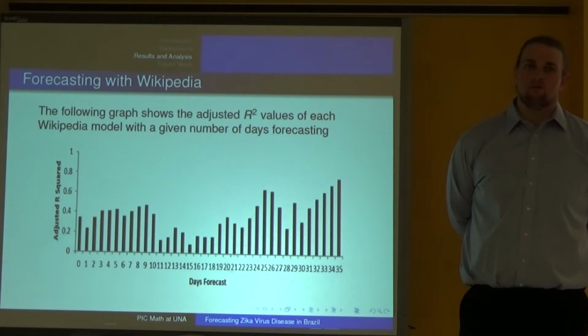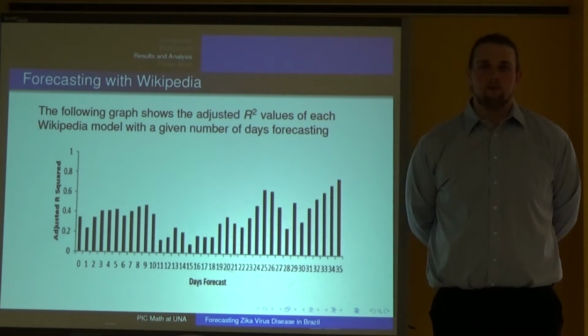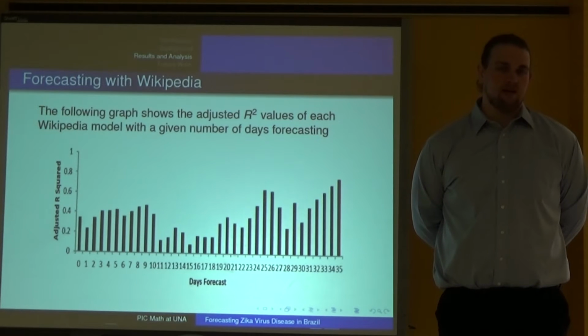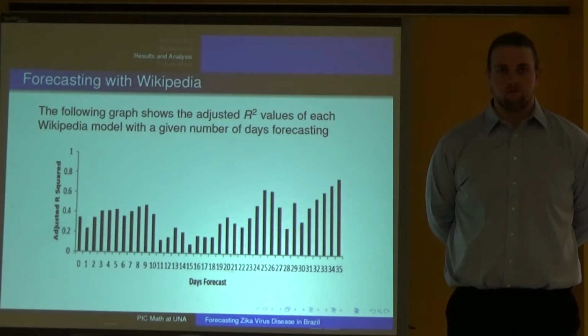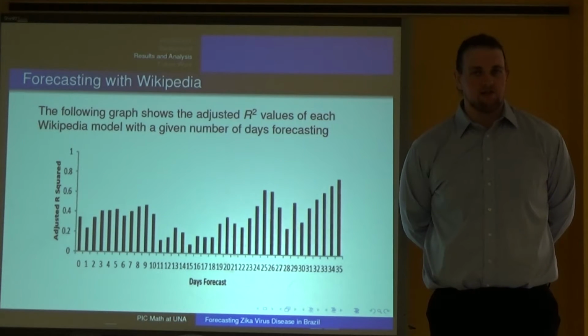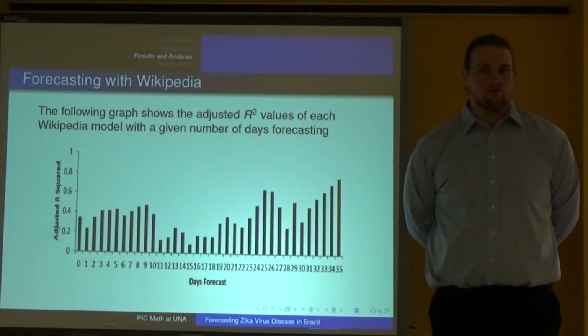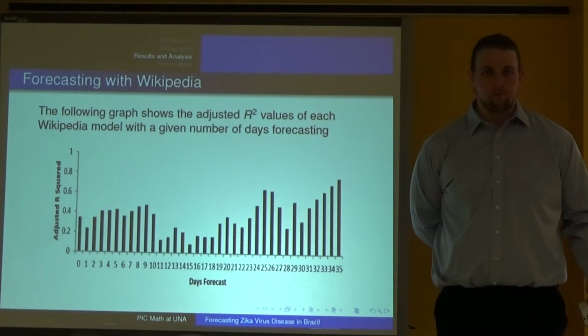As you can see from this graph, Wikipedia performs less well at the early forecasting and nowcasting, but as we move towards the far field of forecasting, specifically at 25 and 26 days, and then again at 34 and 35, we actually do produce R-squared values that are well over 0.6.